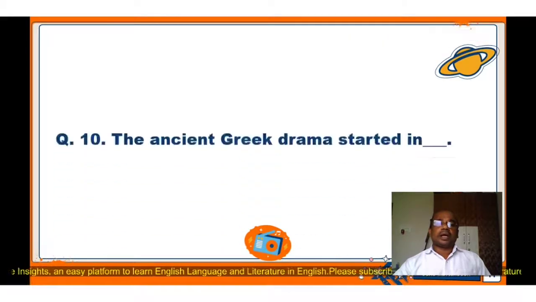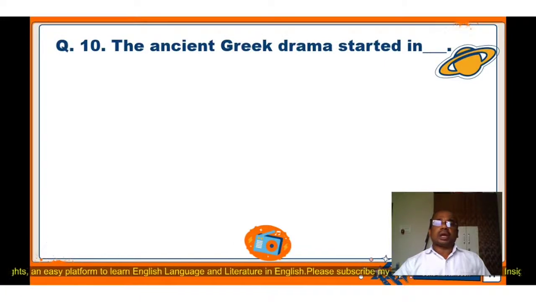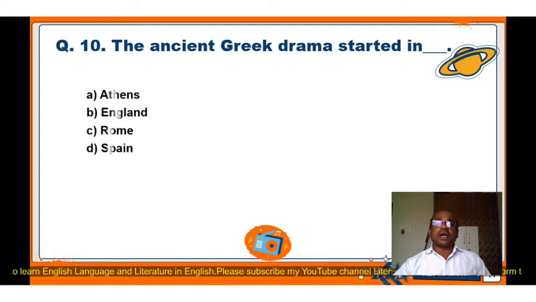Question number 10. The ancient Greek drama started in. So in earlier time, in the ancient period, Greek drama was started in. Now here again four options: A. Athens, B. England, C. Rome, D. Spain. The student has to identify the correct location or place for the beginning of ancient Greek drama.